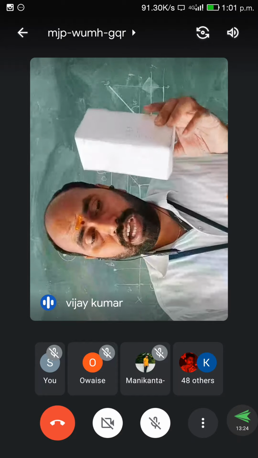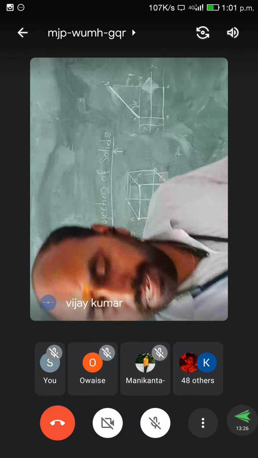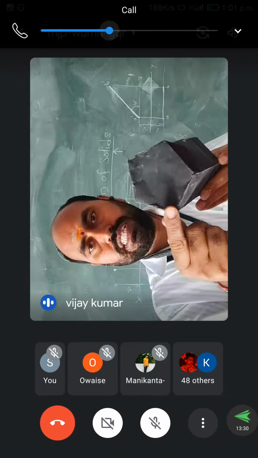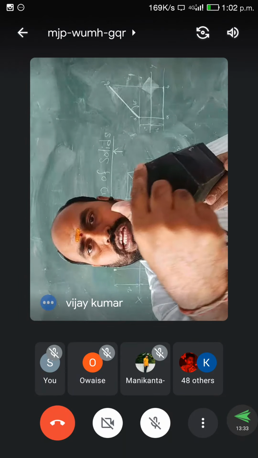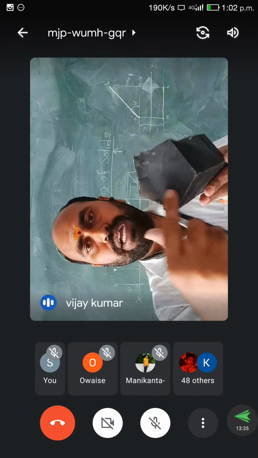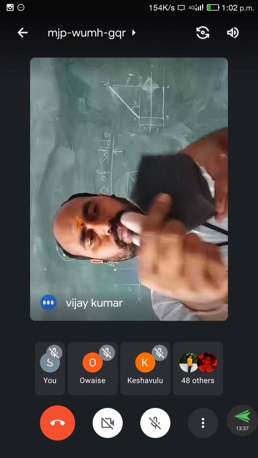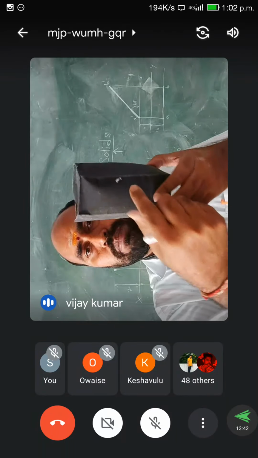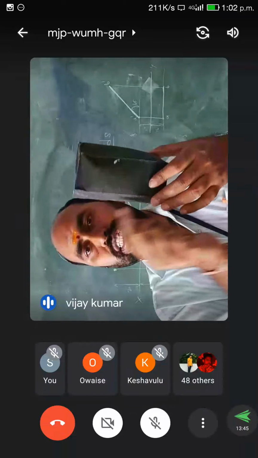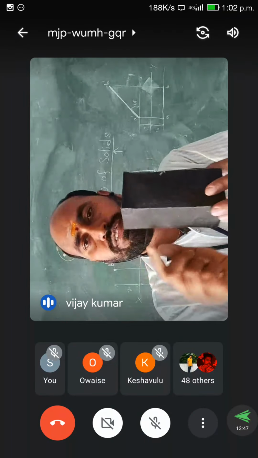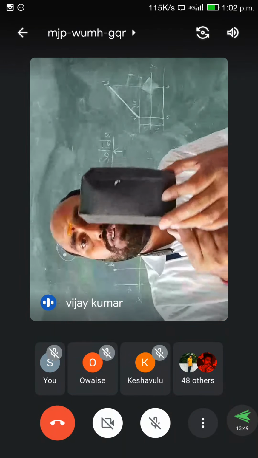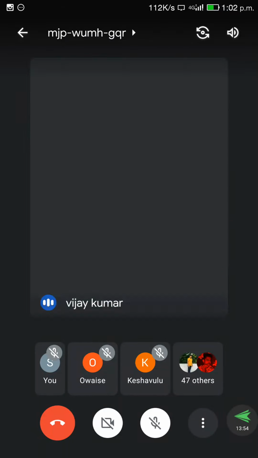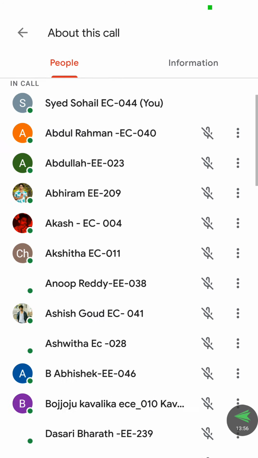So I will show you some different objects. This is also a solid, and what is its shape? This is 1, 2, 3, 4, 5. It is pentagonal, and the bottom one is also in a pentagonal shape. And totally rectangular planes are there. These 2 edges are joined by the rectangular planes. Totally 5 rectangular planes and 2 pentagonal planes combine to form a pentagonal prism. What is this? It is a pentagonal prism.